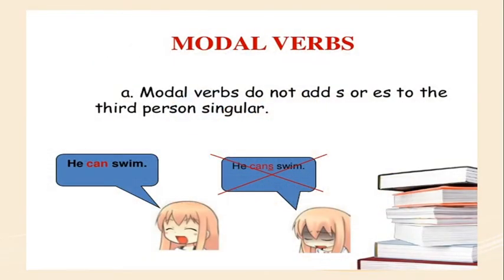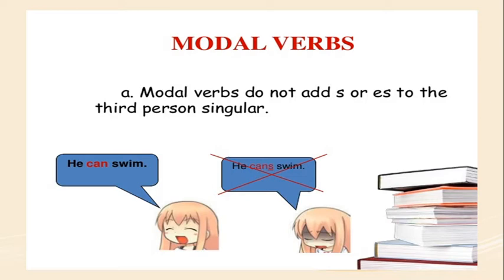Modal verbs, next important information. Modal verbs do not add s or es to the third person singular. For example, in the simple present tense, he swims. Because the subject he is third person singular, we have to add s to swim. But when we use a modal verb in the sentence, here the modal verb can is used. He can swim. You should not add s with the modal can.